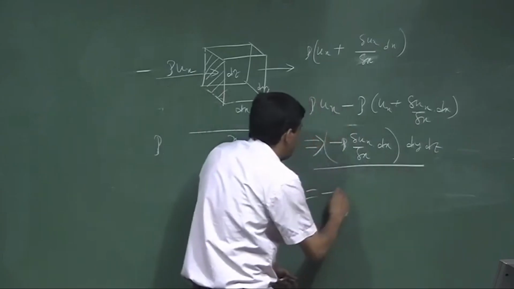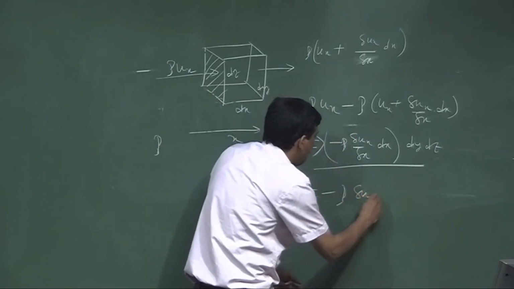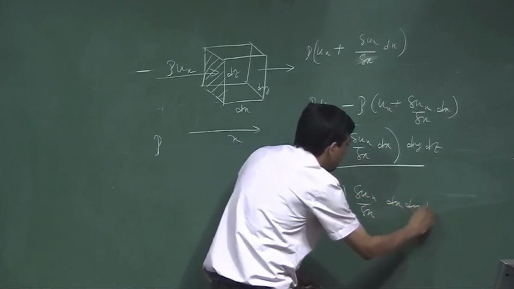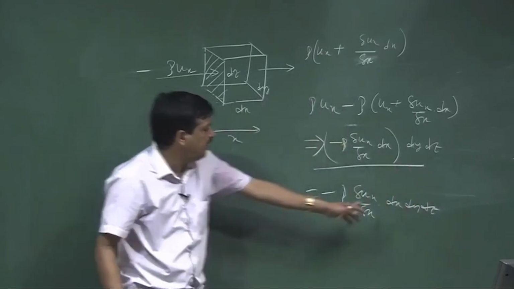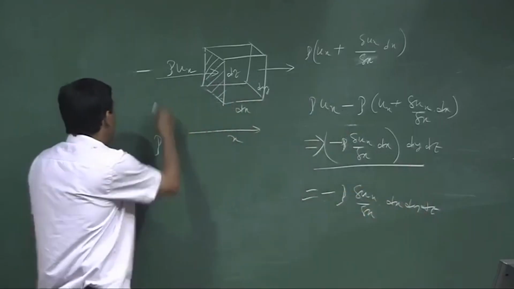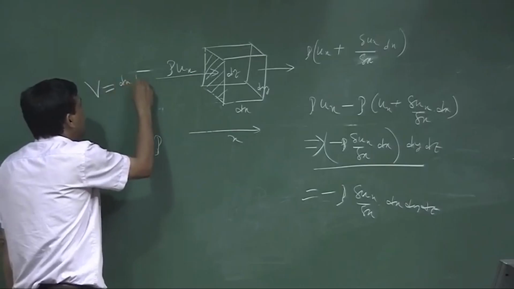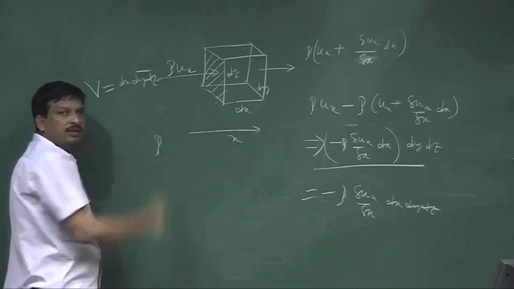So, this amount of mass will increase. Now, in this case it is nothing but rho del ux by del x times dx dy dz. So, what is dx dy dz? This is nothing but a volume, because volume is dx dy dz.